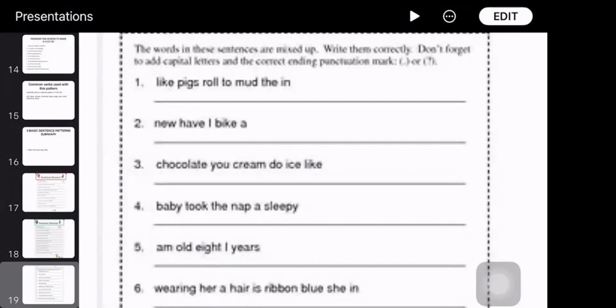Pigs like to roll in the mud. Okay? All right. So now do the second one. I have a new bag. Bike. Cycle. I have a new bike. Okay. What about number 3?